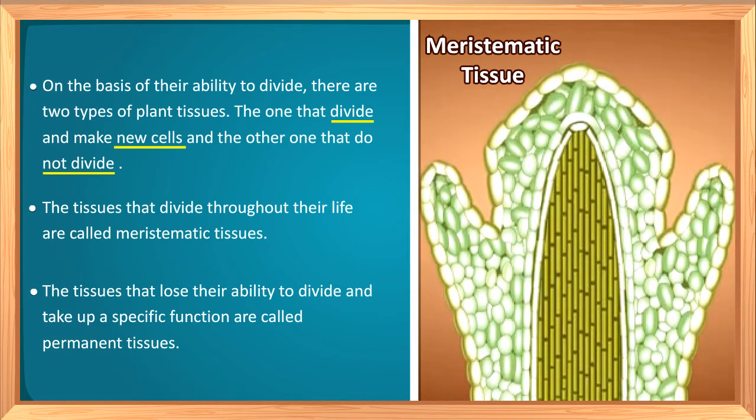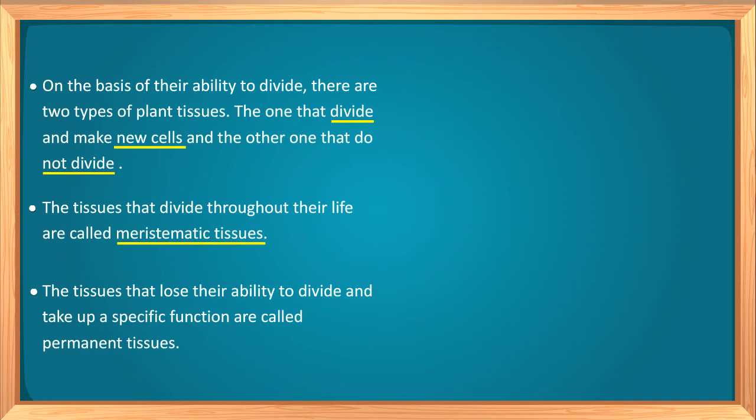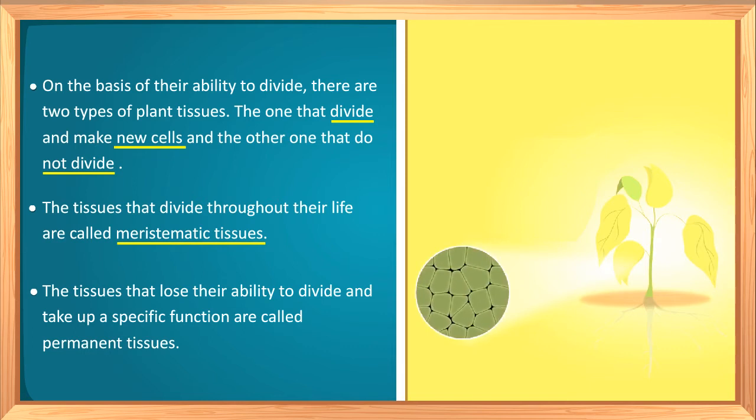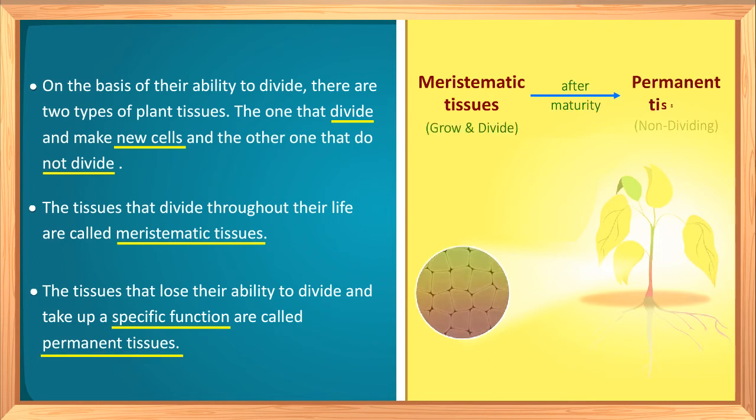What do we call them? Meristematic tissues. The tissues that divide throughout their life are called meristematic tissues. And what is the other type of tissue? The other type of plant tissue is permanent tissue. When the meristematic tissues lose their ability to divide and take up a specific function, they are called permanent tissues. How will we define it? The tissues that lose their ability to divide and take up a specific function are called permanent tissues.